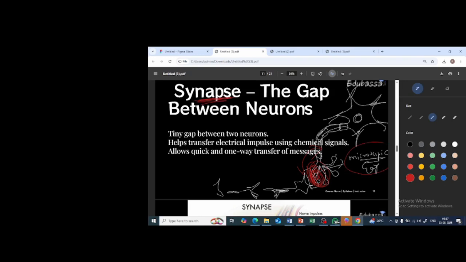It is a very tiny gap present in between adjacent neurons or nerve cells, which we call a synapse.